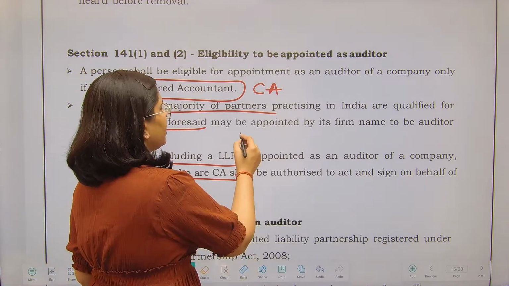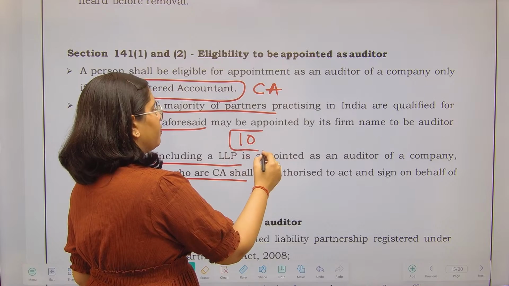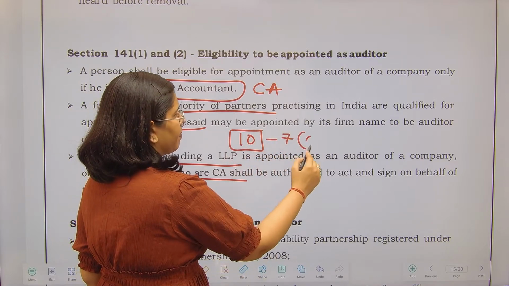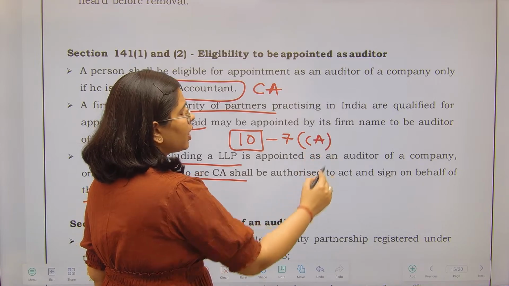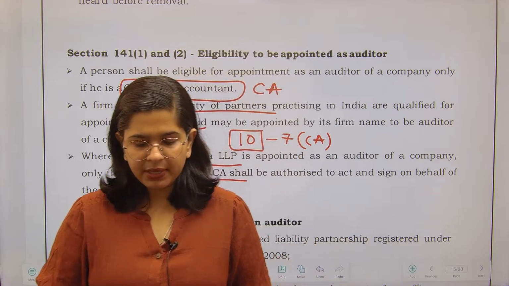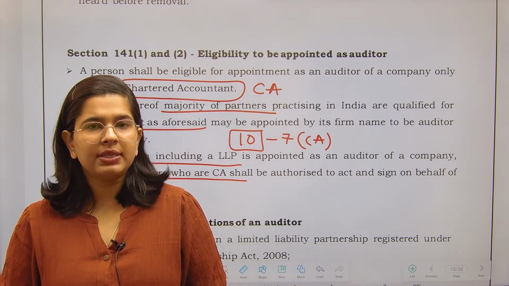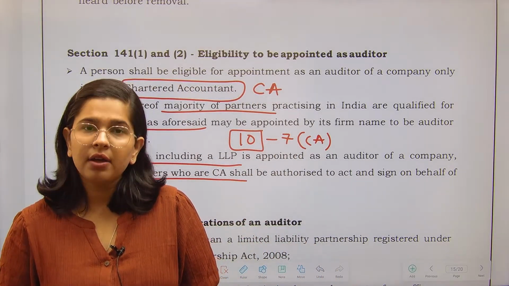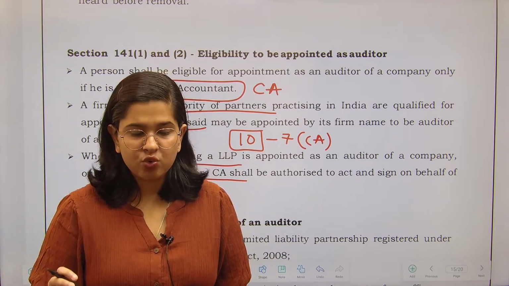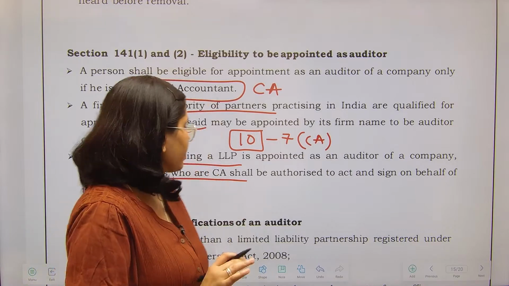Suppose there is a firm with 10 partners. Out of these 10 partners, 7 persons are CA. It is not mandated that all 10 partners should be CA. Even if 7 persons are CA, that firm is eligible to be appointed as an auditor. But we need to ensure that the audit report is signed only by the persons who are CA.